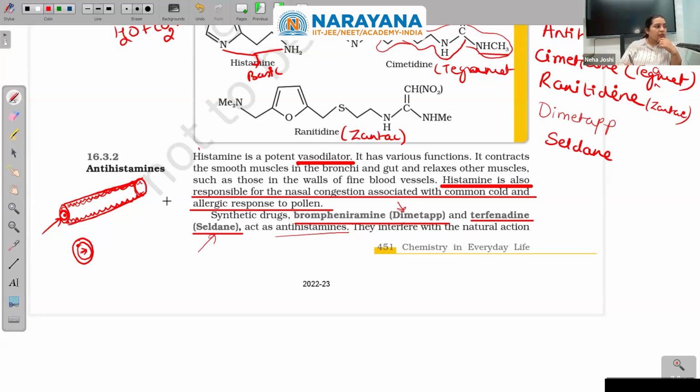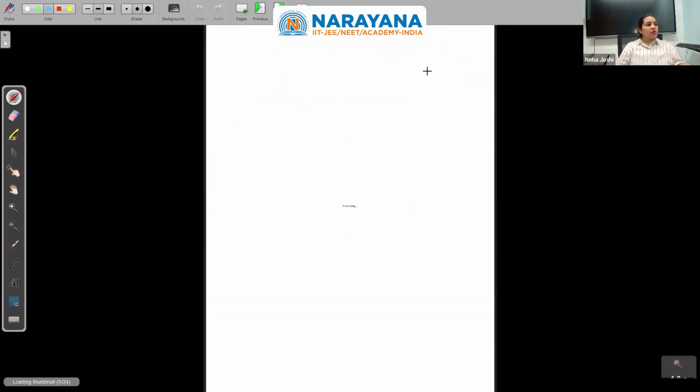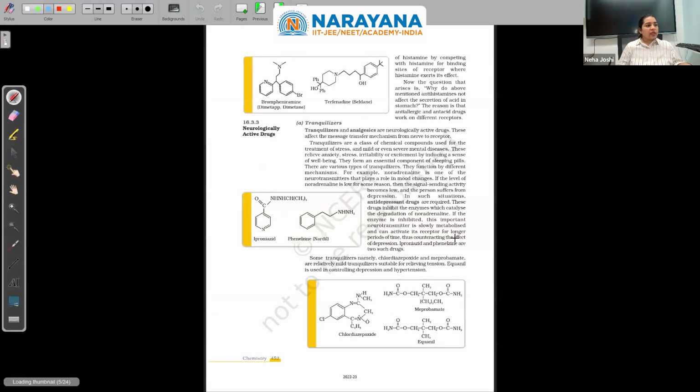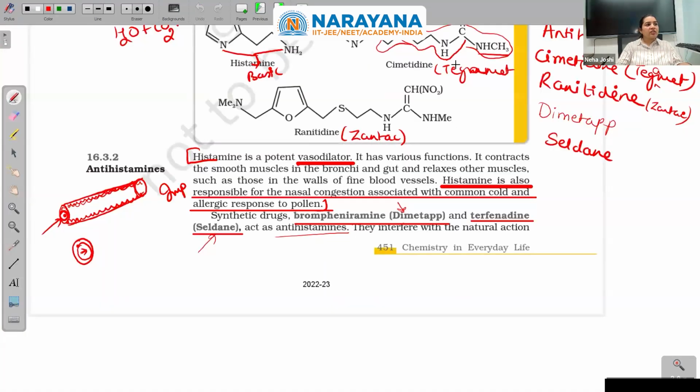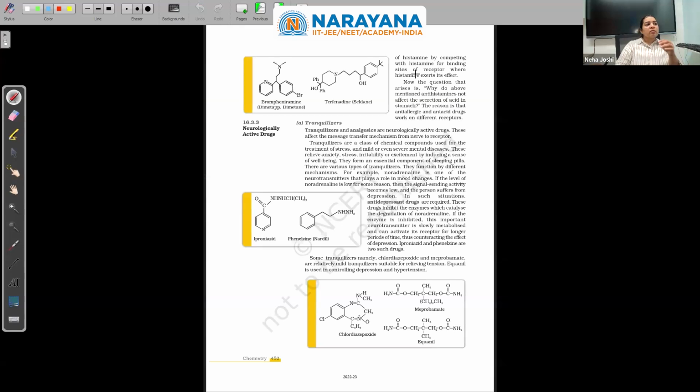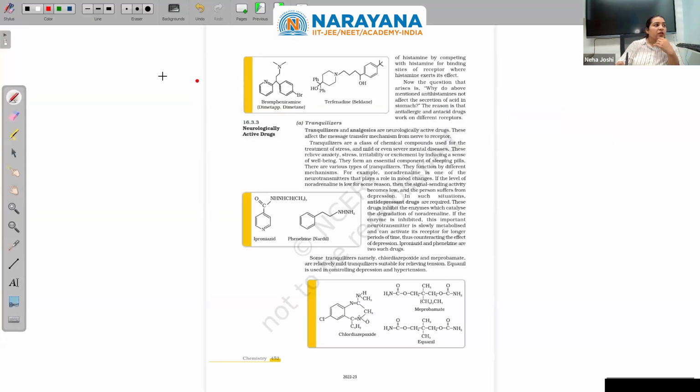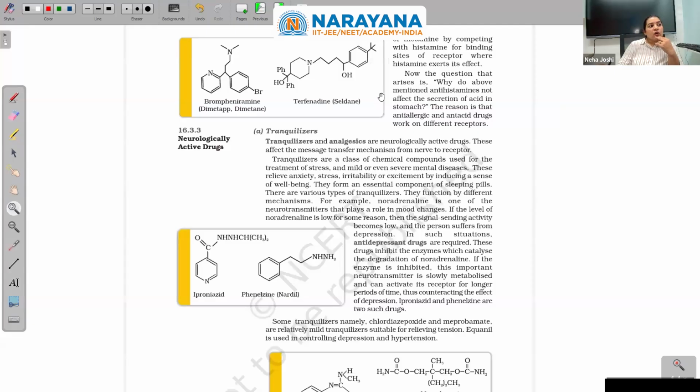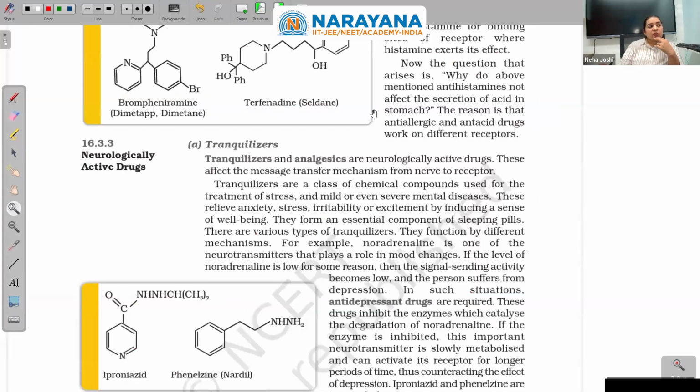This whole part is important, this para itself. Moving to the next page. They interfere with the natural action of histamine by competing with histamine for binding sites of the receptor, where histamine exerts its effects.